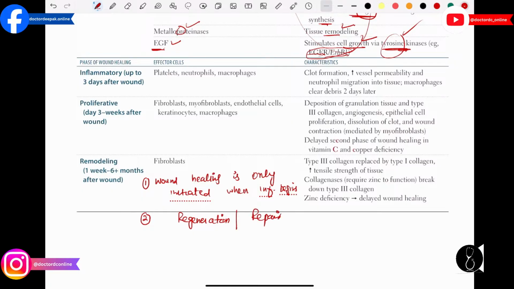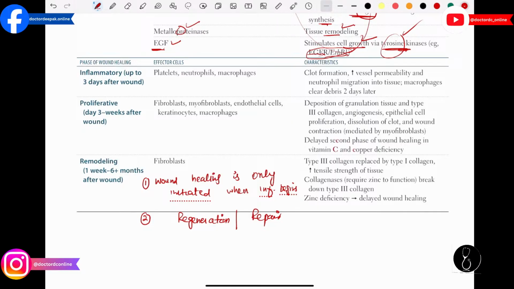These are the mechanisms through which wound healing occurs. Before starting the topic, every student must know these basic principles: healing is only initiated when inflammation begins, and healing occurs via a combination of regeneration and repair.